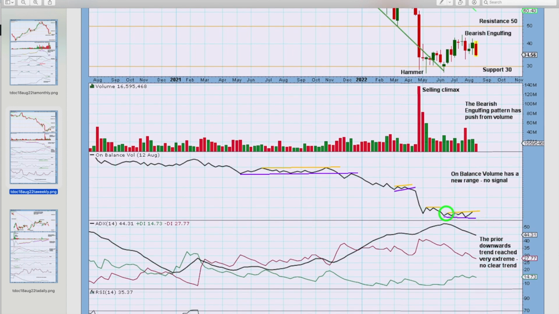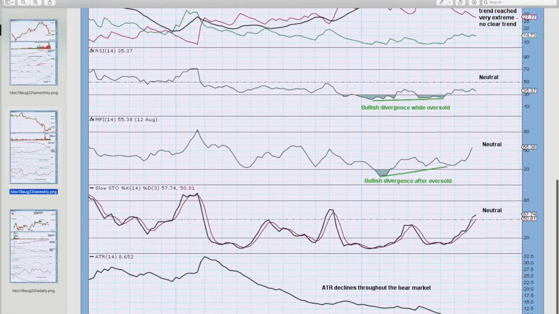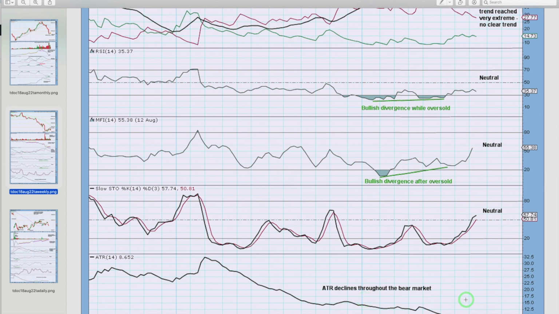Use this one, particularly the resistance line, there's a little bit of technical significance there. If it breaks above resistance, that would be a bullish signal. A break below support would be a bearish signal. No divergence between price and on balance volume. We've been over ADX, RSI, money flow, stochastics neutral, and again ATR declines throughout that bear market.